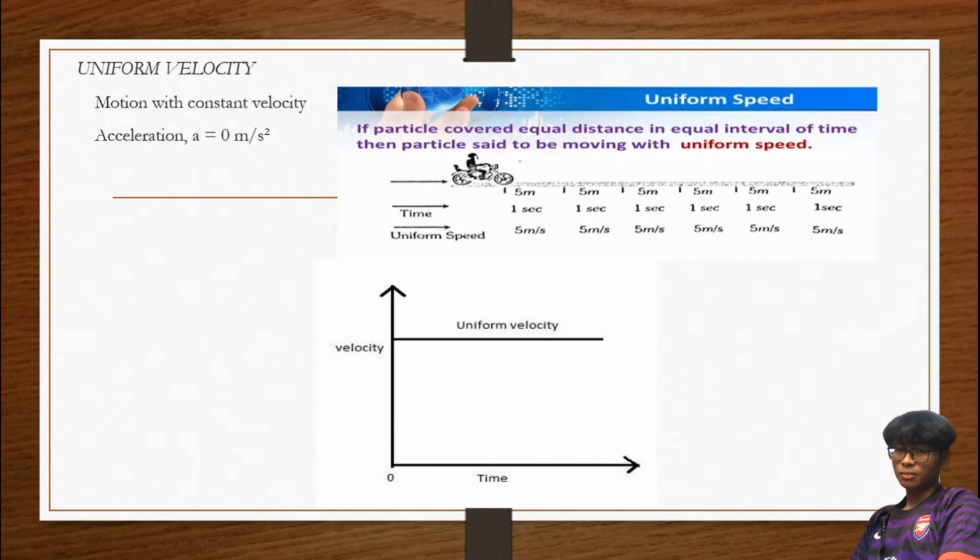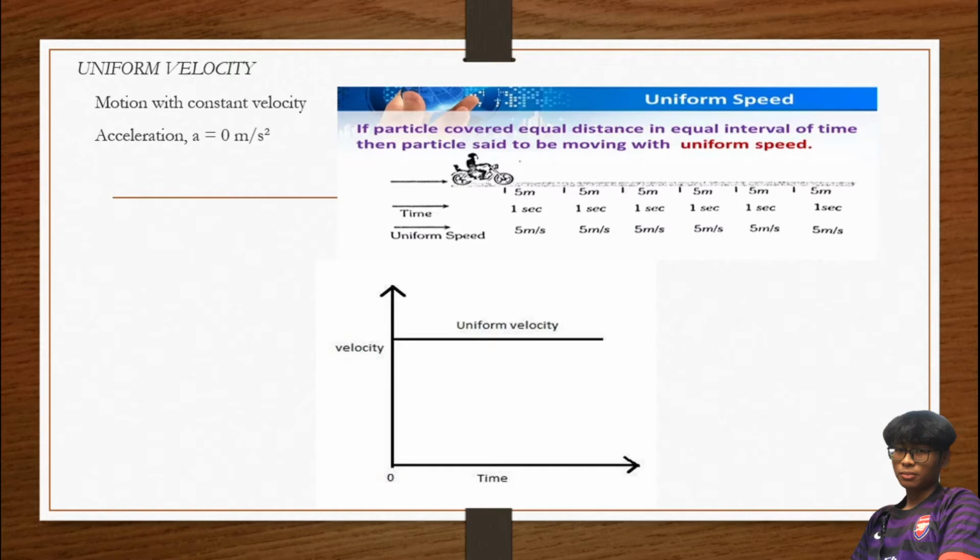So uniform velocity is a motion with constant velocity. So dari gambar ni kita tahu bila dia uniform velocity, acceleration dia automatic jadi 0 sebab dia velocity dia kan constant. So since dia uniform, dia tak ada accelerate sebab dia maintain dia punya velocity. So dari gambar ni, if a particle covered equal distance in equal interval of time, the particle said to be moving with uniform speed. So kita tahu dia uniform speed.